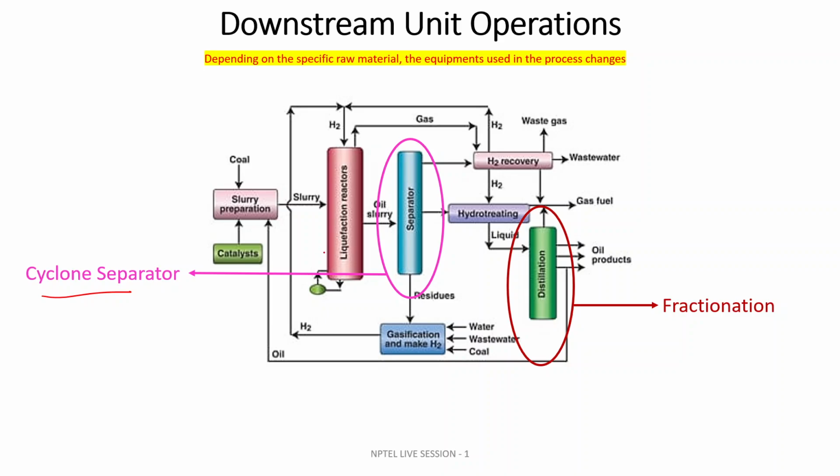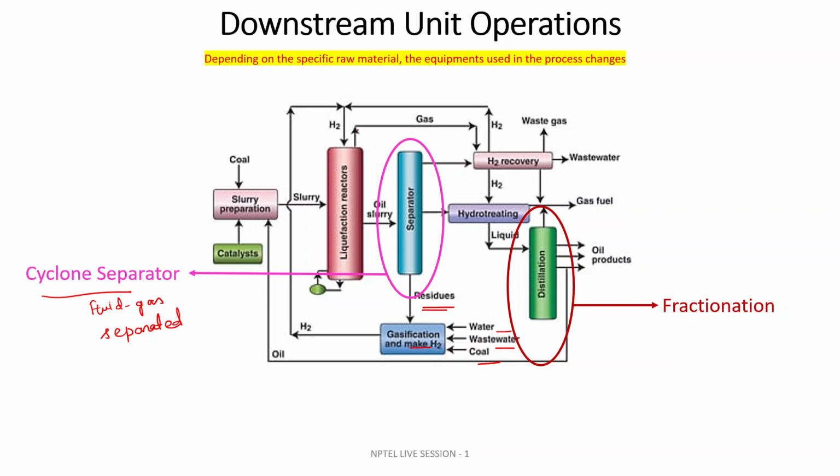In the cyclone separator here, the fluid and gas are separated. You are collecting the residue from the bottom of the separator. You are adding water externally, the recycled wastewater, and some fine crushed coal, and again you are gasifying it, making hydrogen out of it, and the hydrogen is carried forward and fed again to the liquefaction reactor.